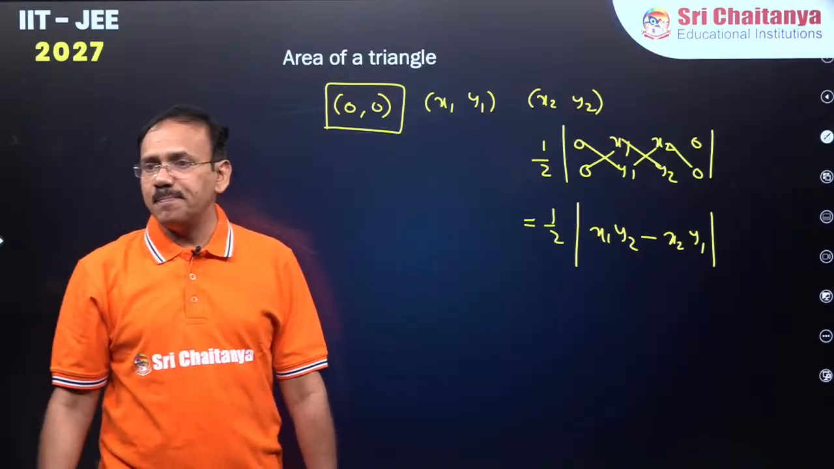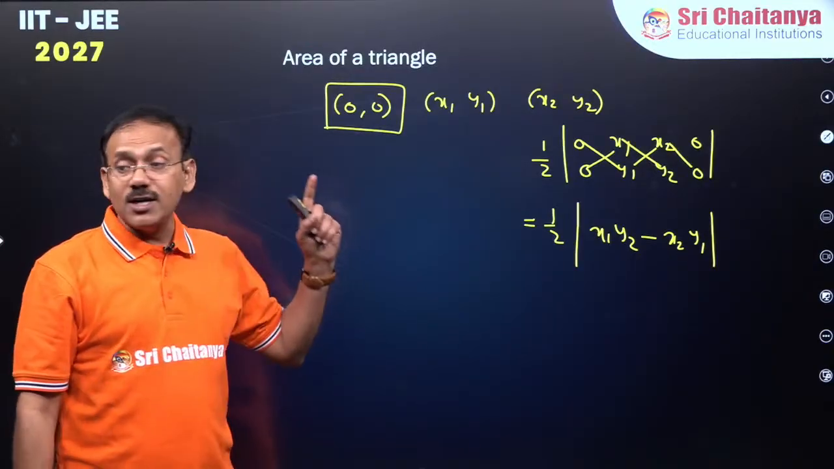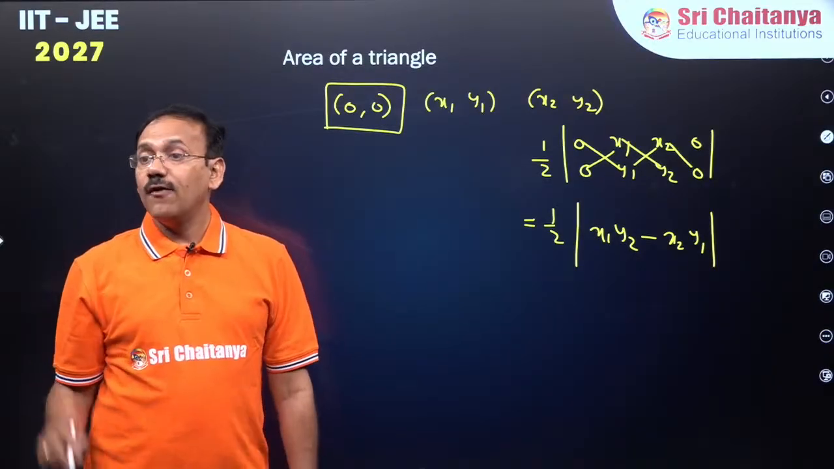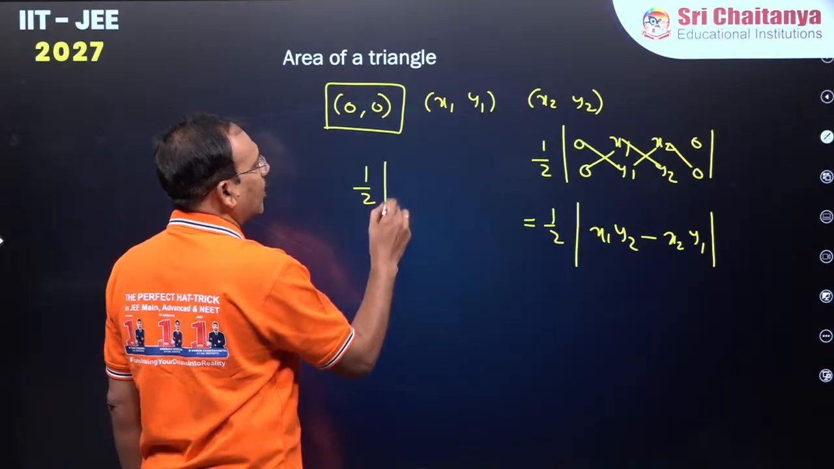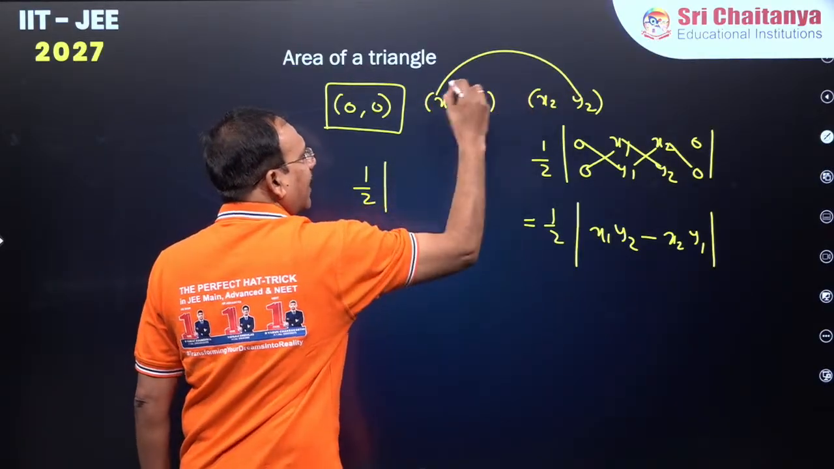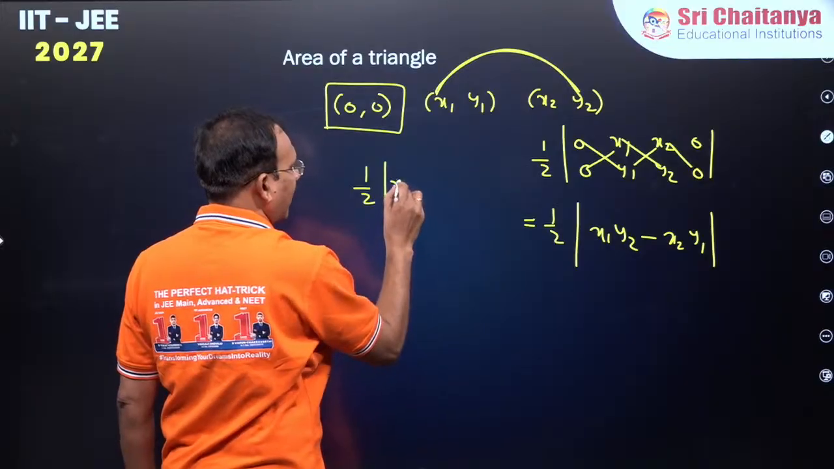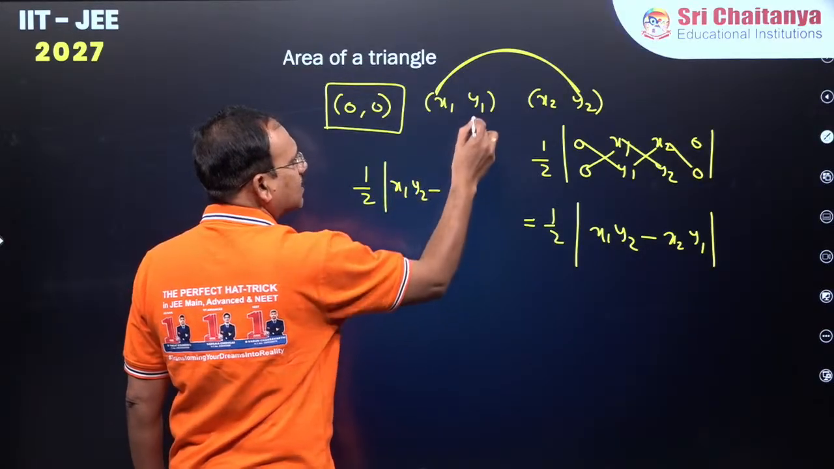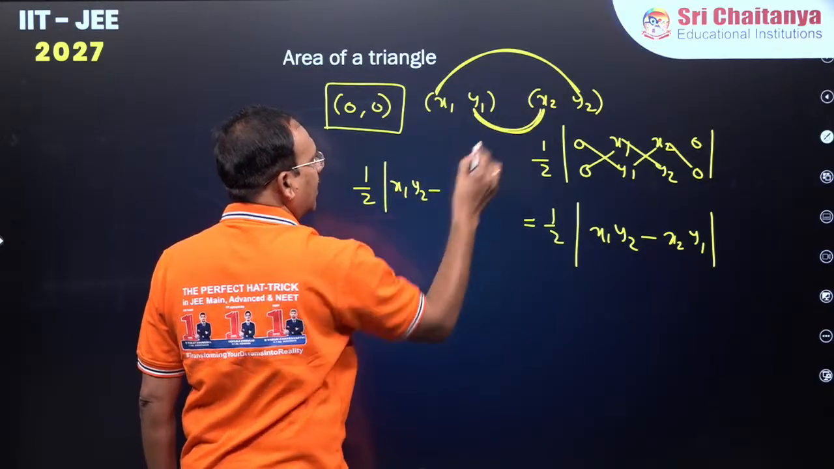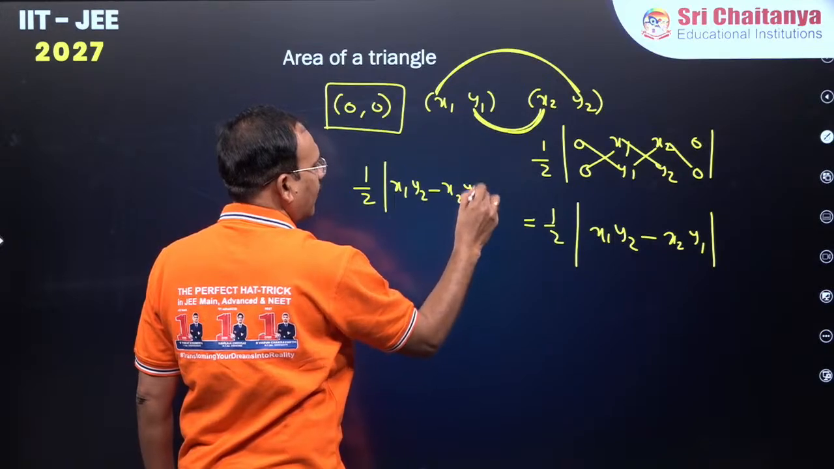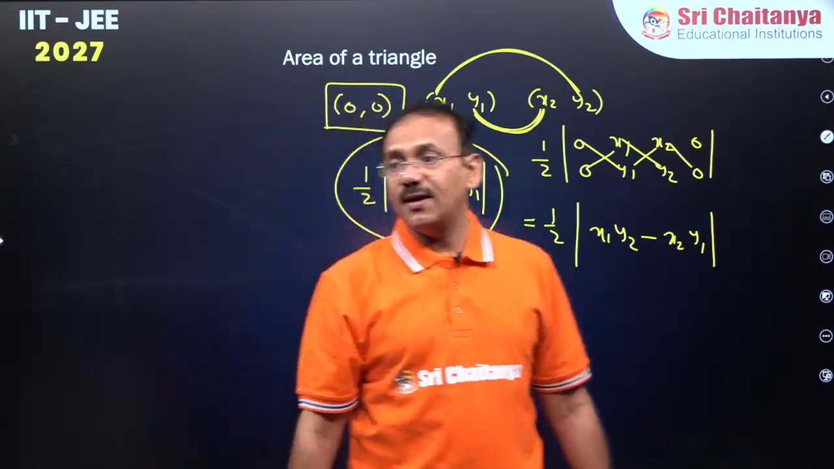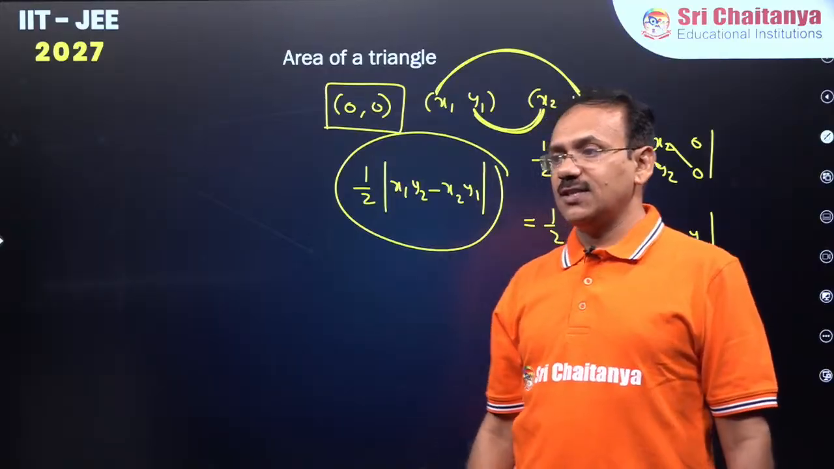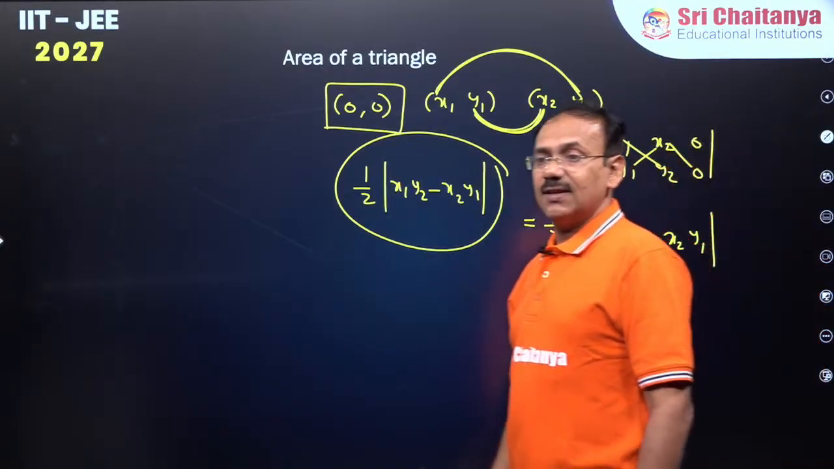It is very simple, dear students. If one vertex is (0, 0), it is simply half modulus of the product of the extremes, x1 y2, minus the product of the means, x2 y1. You just remember it like this. It is very easy to find the area if one of the vertices is (0, 0). Correct? Correct everyone?